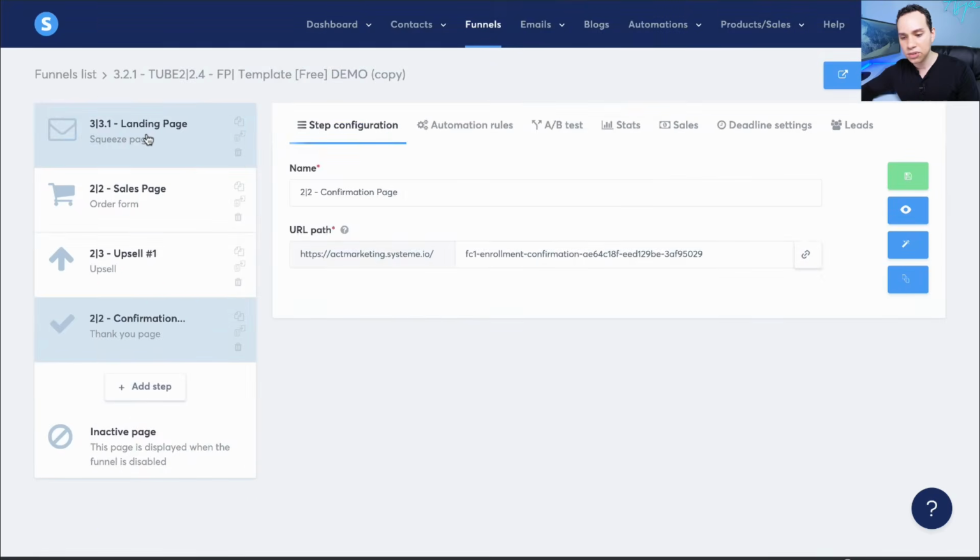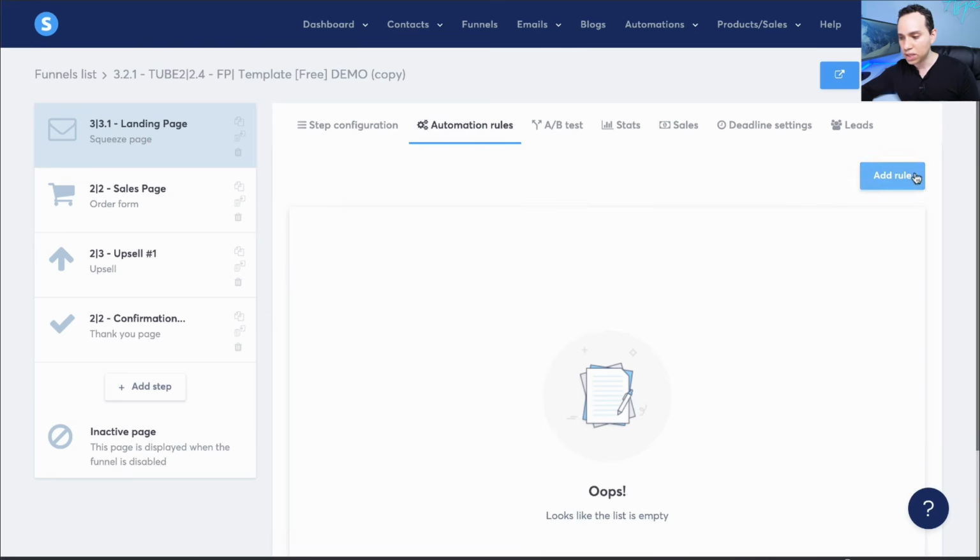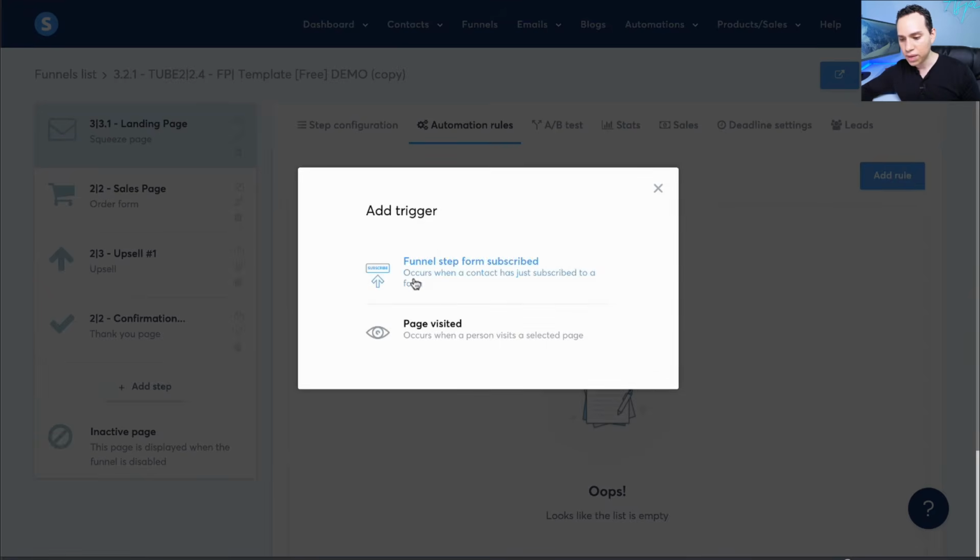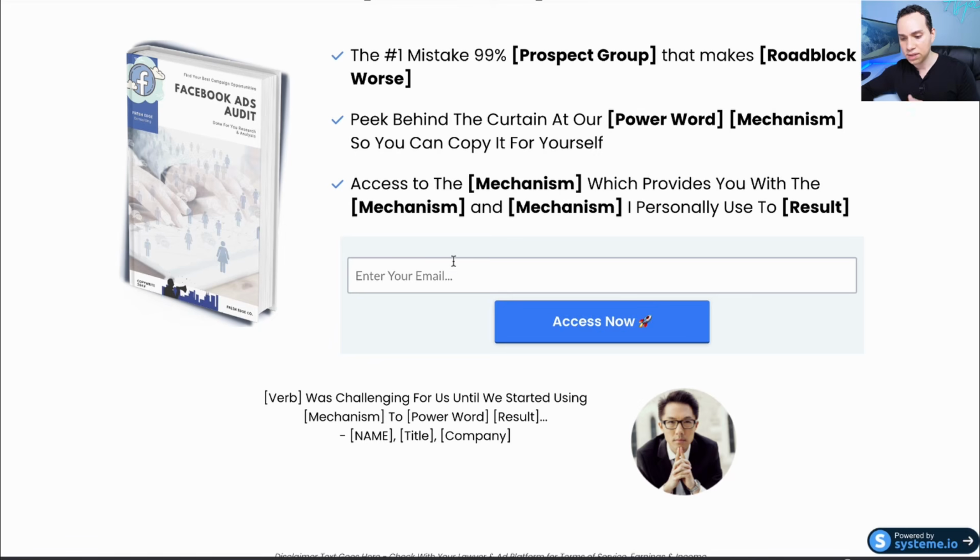So we'll come over here to our landing page and we will come to Automation Rules, and then we can go ahead and click on Add a Rule. So funnel step form subscribe. So if you remember on our landing page here, we have this opt-in form. So what we need to do is tell Systeme what to do when someone enters their name, email, or whatever other contact information you're collecting.